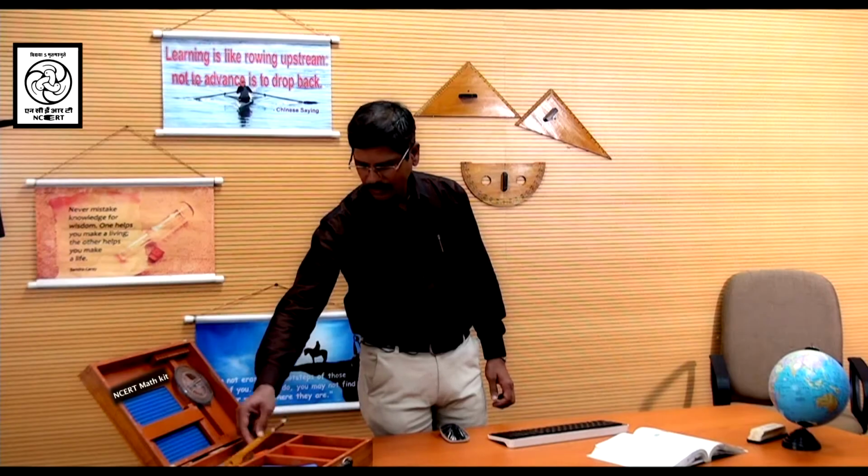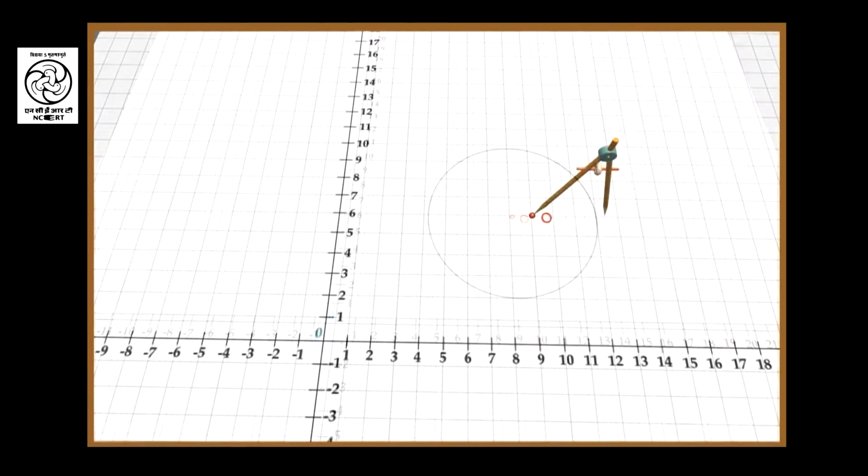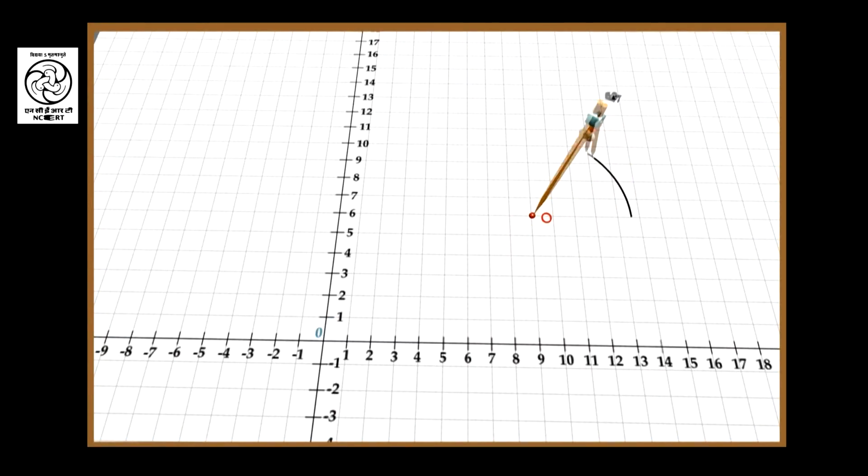Circles and their related terms. You have studied circles in earlier classes and you know how to draw a circle. To draw a circle, we take a compass and put the pin of the compass at one point and rotate the tip of the pencil, and this way we complete the circle. So, what exactly is happening here is the tip of the pin is a fixed point and the tip of the pencil is a moving point.